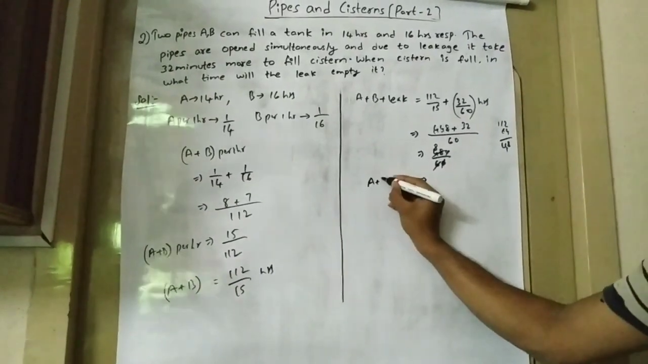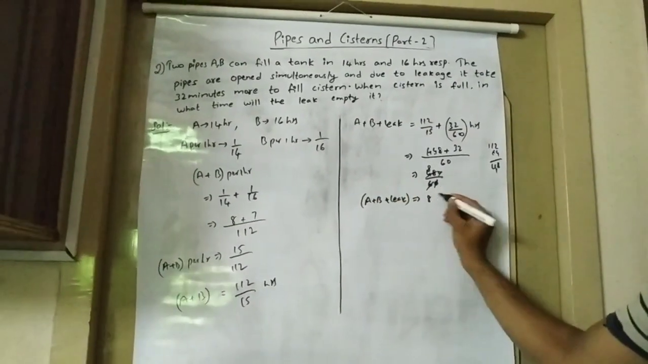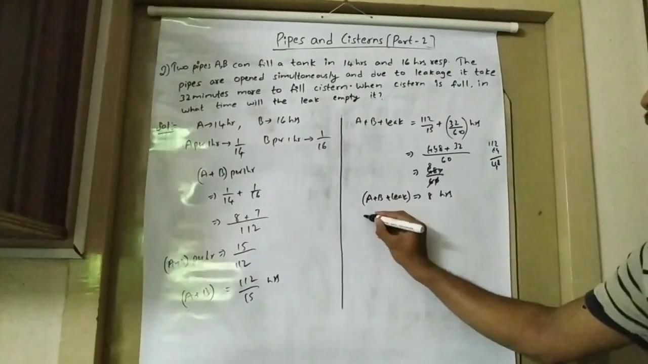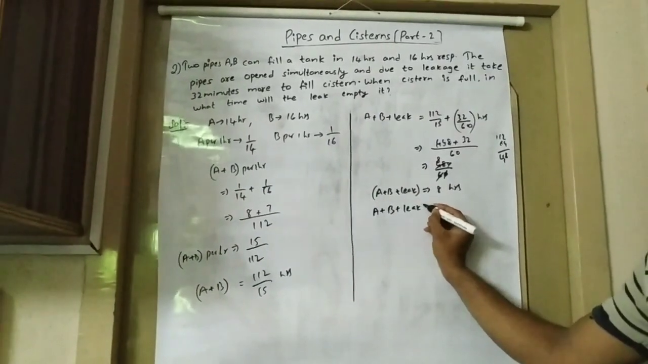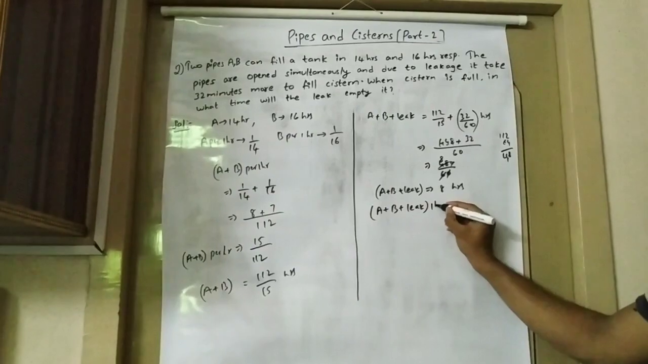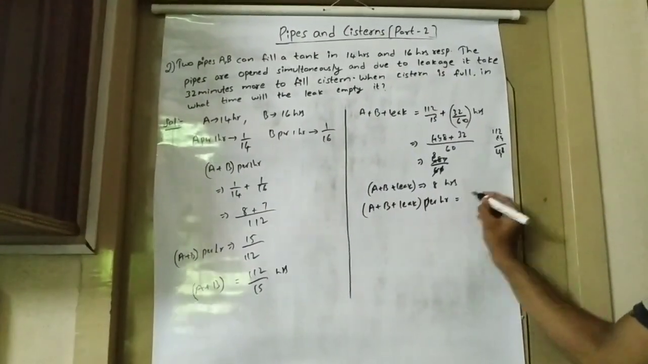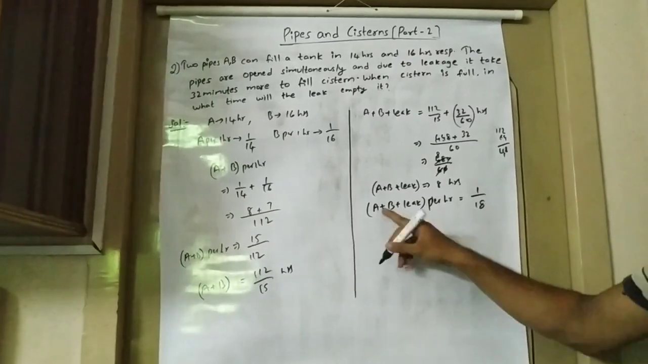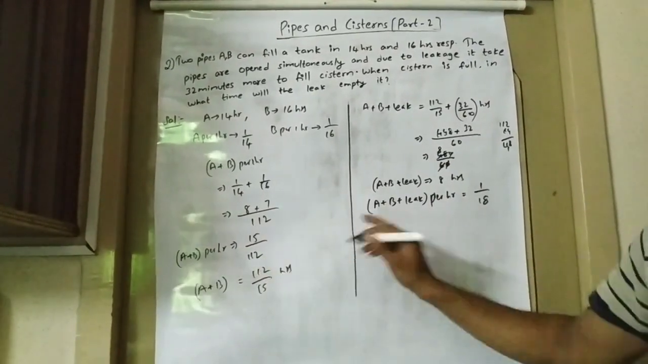So A plus B plus leak will take 8 hours. So A plus B plus leak 1 hour work per hour is equal to 1 by 8. So A plus B work done per 1 hour, we got it as 15 by 112.